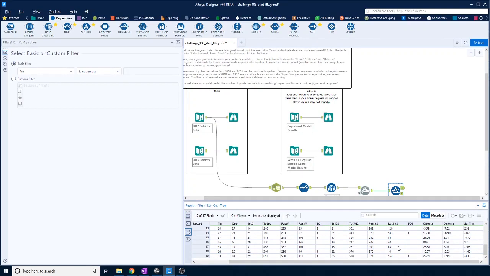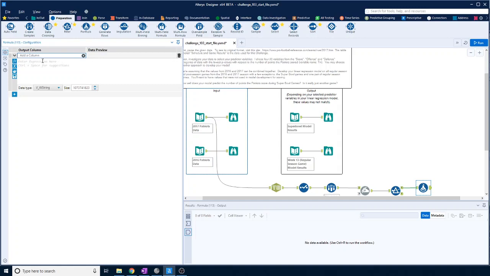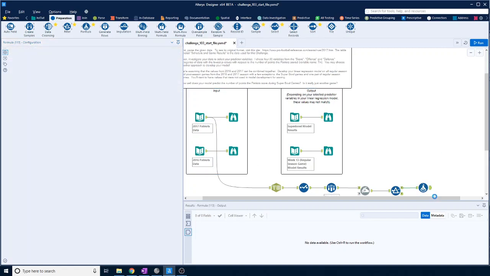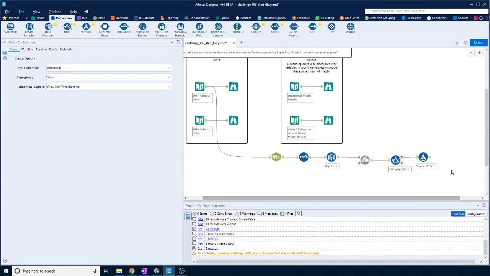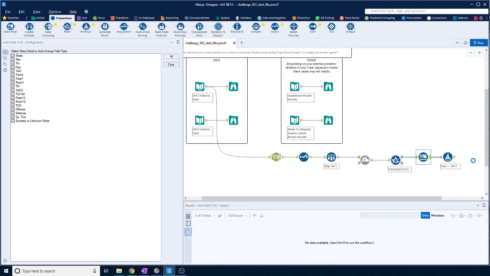Alright, so we can stick a formula in, and then we still have a year at the end, I think. So we'll create a year, and this one is 17. Before we do that, we probably want to autofill this so we can sort those out.